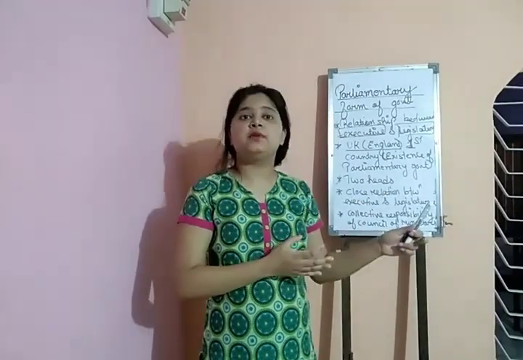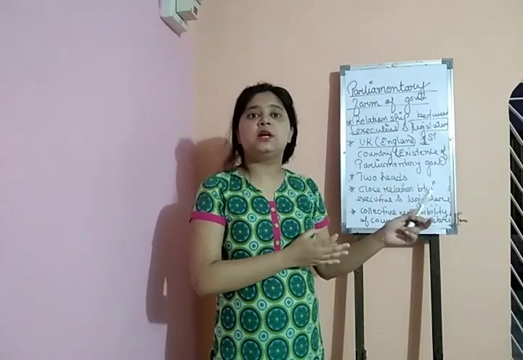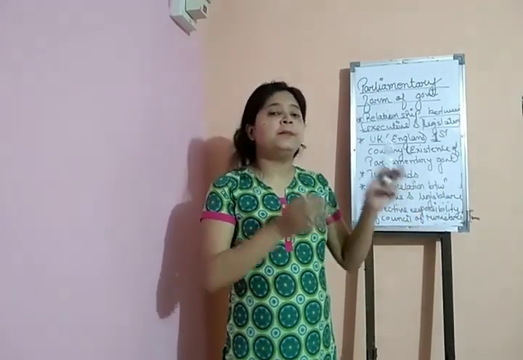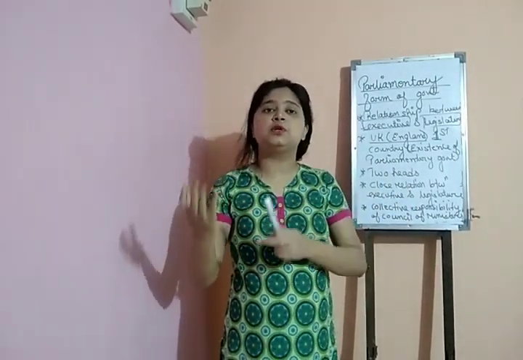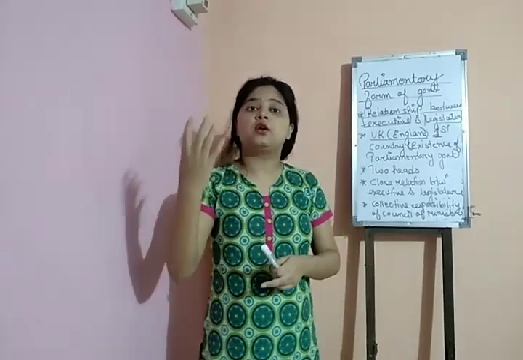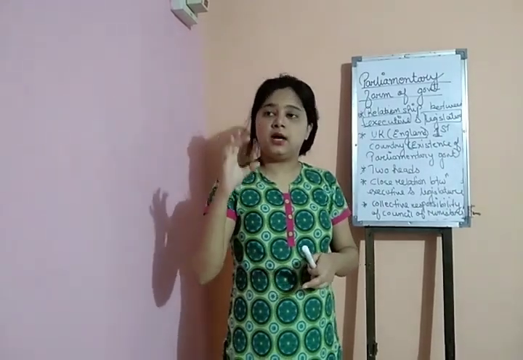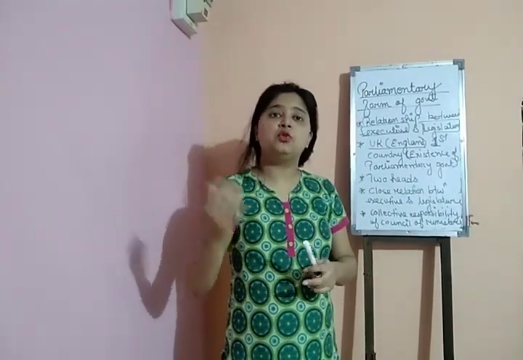And this head of the state, whether king, queen or a president, is considered to be a nominal executive. But the head of the government, the council of ministers headed by the prime minister, is called the real executive, because the government is actually run according to them.